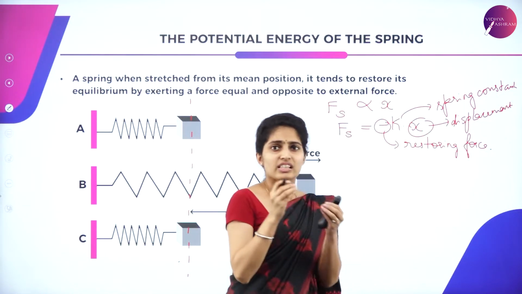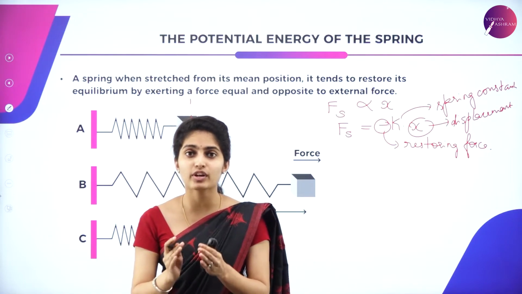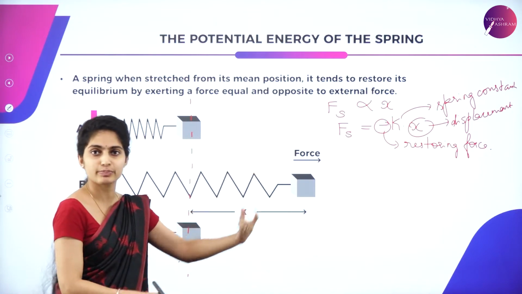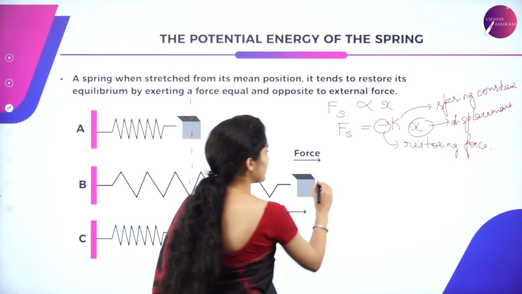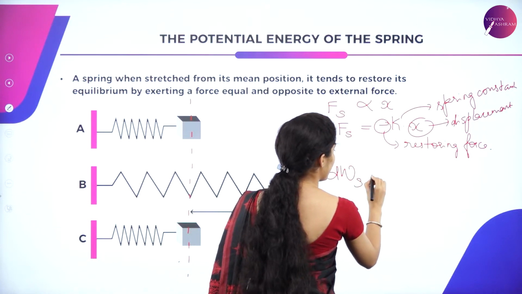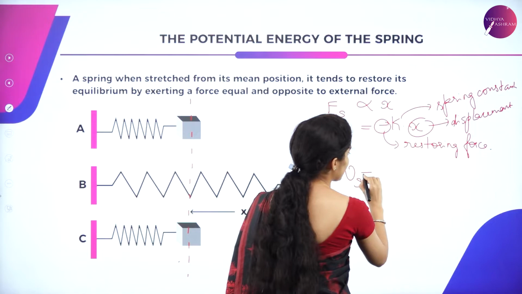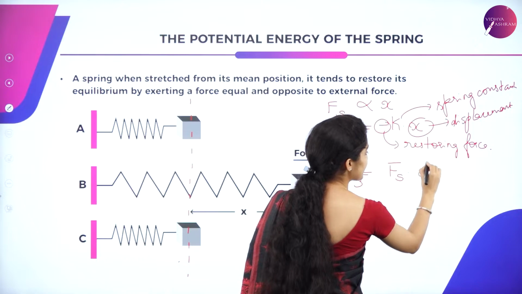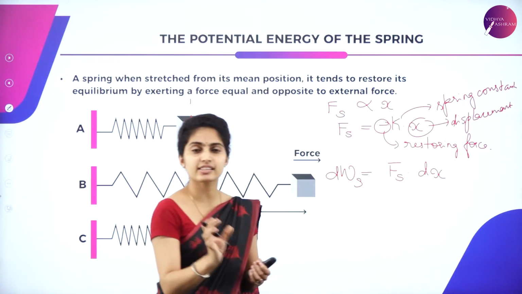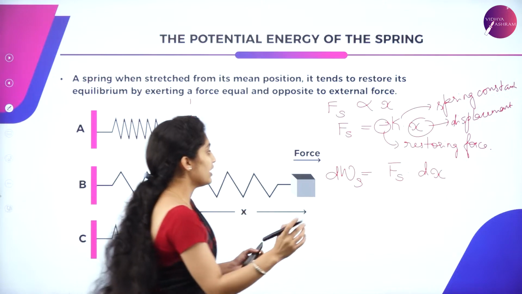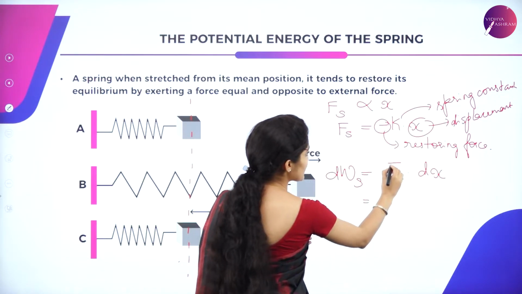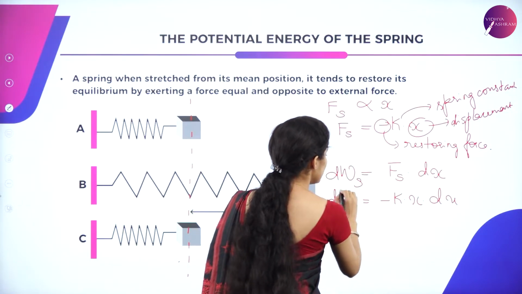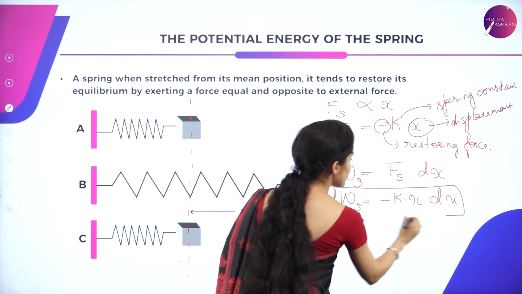Now a small displacement is made when a certain force is applied on a spring. That can be given as dWs, the work done on the spring, equal to Fs times the displacement, which is dx. dx is a small displacement. Now substitute for Fs, that is -kx dx, the work done on a spring.